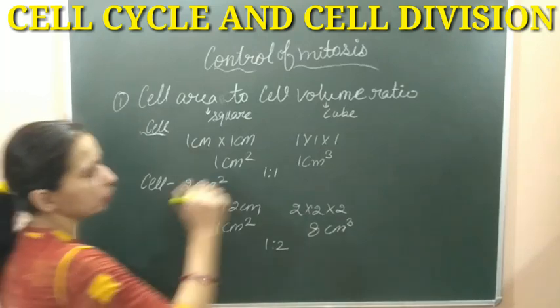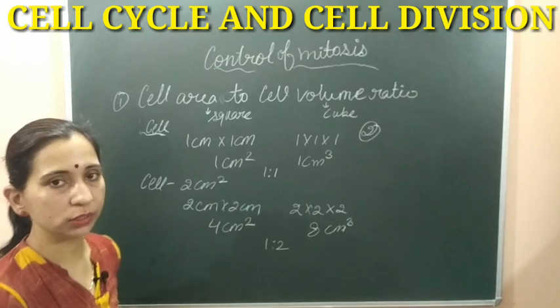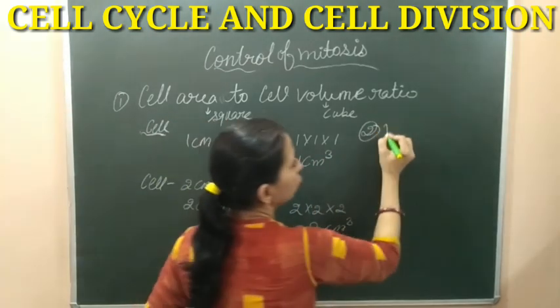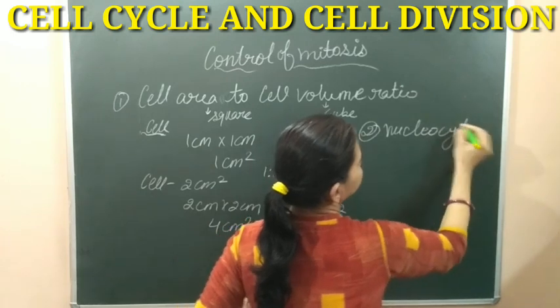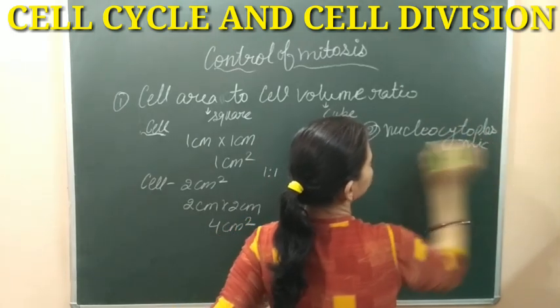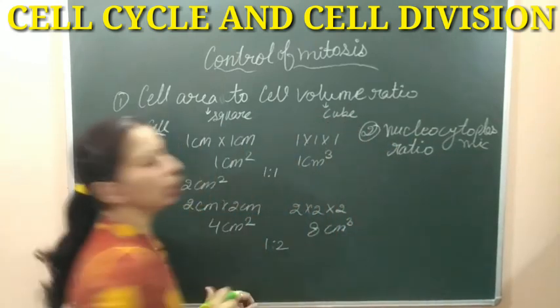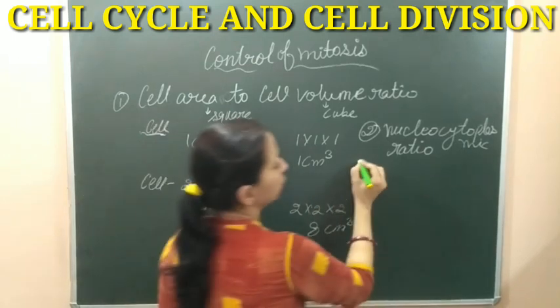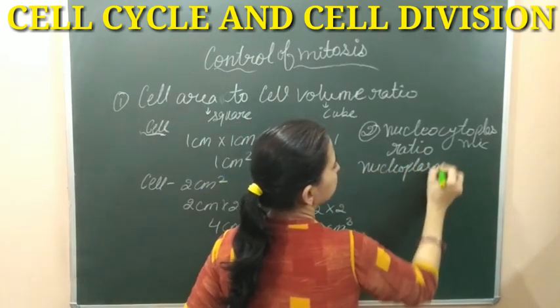The second factor which is responsible for the controlling of mitosis is known as nucleocytoplasmic ratio, or we can call it nucleoplasmic index.